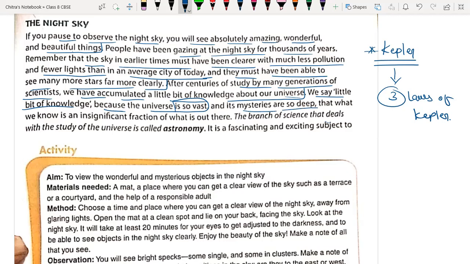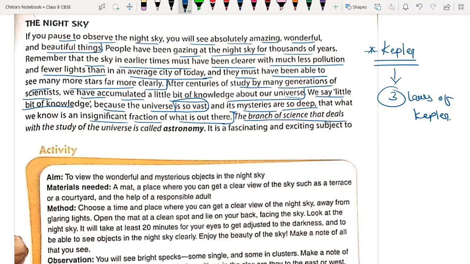There are many mysterious objects and things in the universe that we haven't explored. That's why we say we have only a bit of knowledge, like a drop from the ocean. What we know is only a small fraction of what is out there. So whatever knowledge we have about our universe, we know only a bit of it.